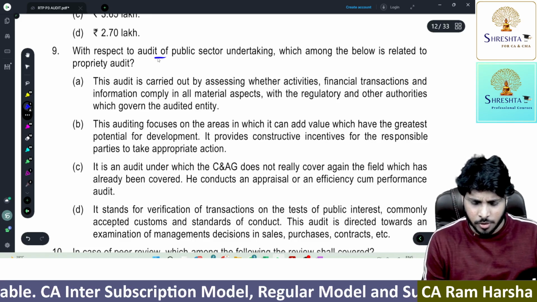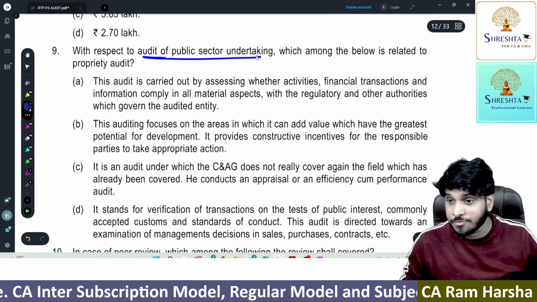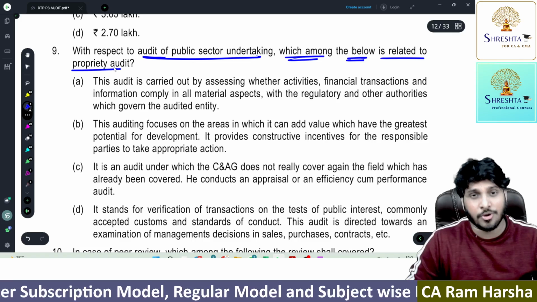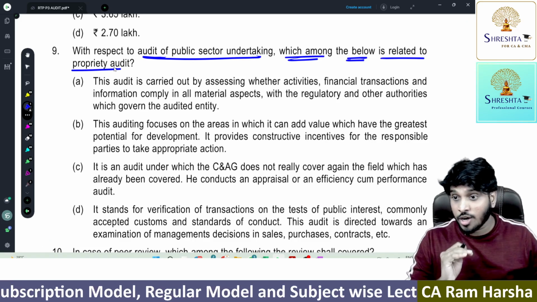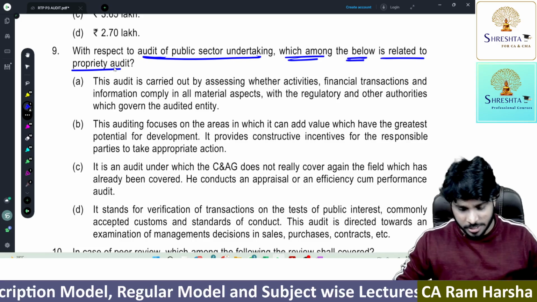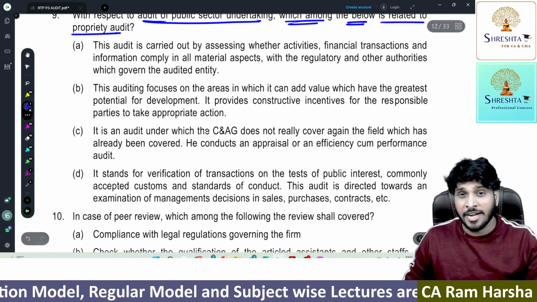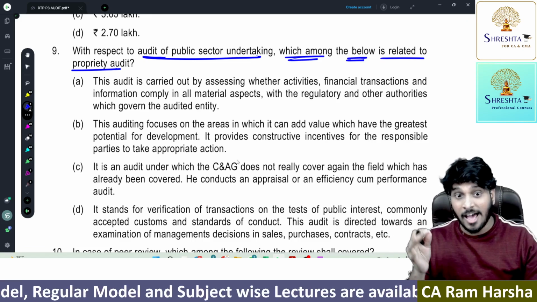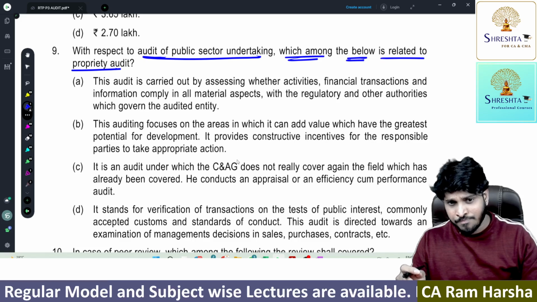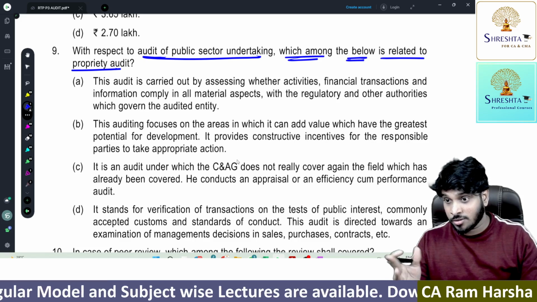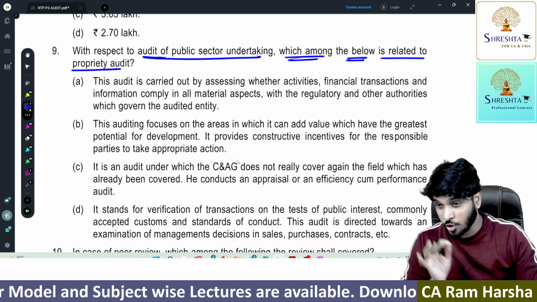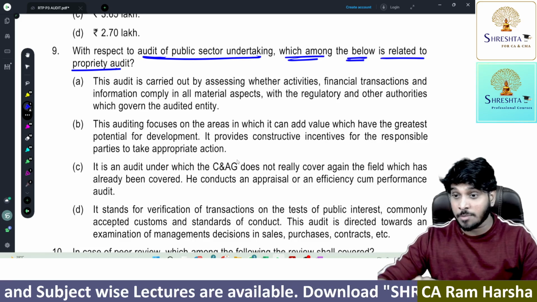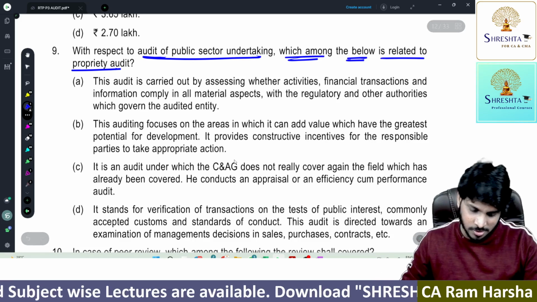With respect to audit of public sector, it's an audit of PSU question. Which among the below is related to propriety audit? Propriety audit means what? Public interest, accepted customs, reasonable, value for money spent. Unavoidable expenditure, improper expenditure should be avoided. The expenditure should be proper. The expenditure should not be avoidable. The expenditure should not be more than occasion demands.